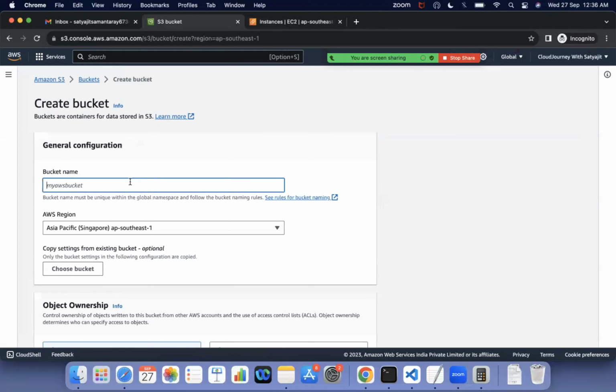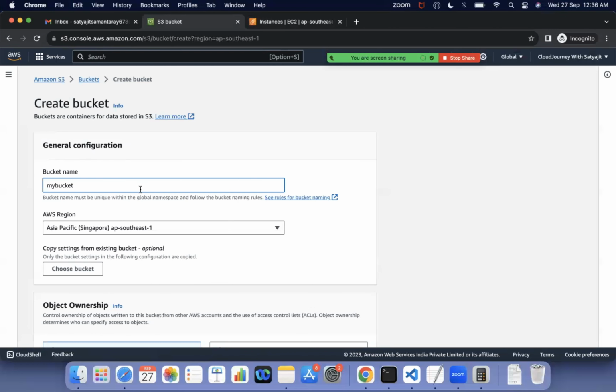Once you create a bucket, if I just name it my bucket, I hope someone has already taken this bucket name, so it will throw an error. If you see the region here, anyone can ask you, S3 is which type of service? Is it regional or global? So you can directly answer, S3 is a global service. But the buckets inside S3 are a regional service.